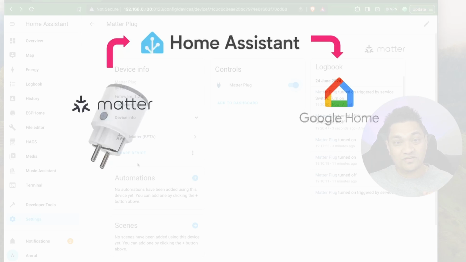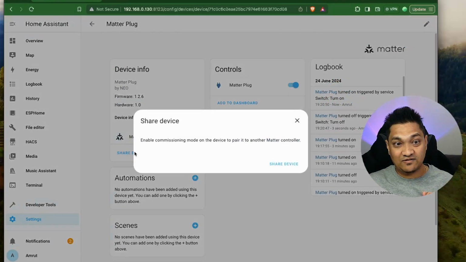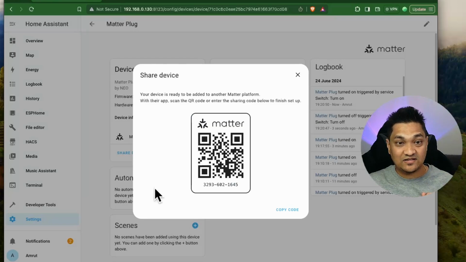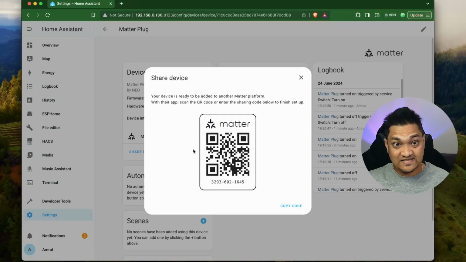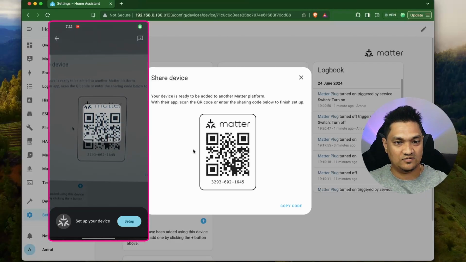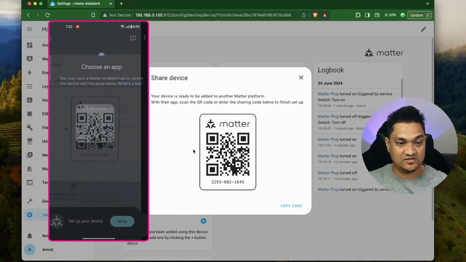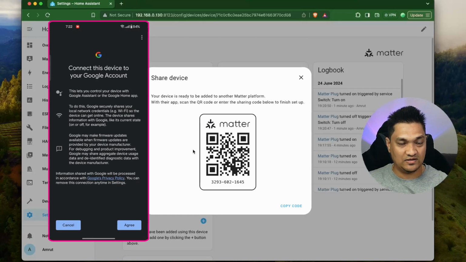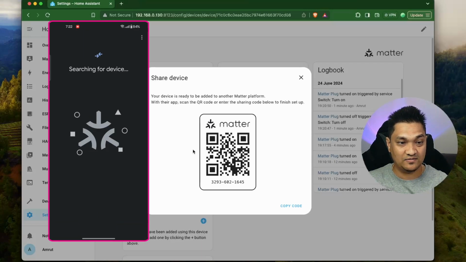For this, we are going to click on share device here. This will generate a QR code that we have to scan. So let me go ahead and scan this code on my phone here, and then it's going to say set up this device. I'm going to click on setup, and select Google Home here. Now you have to agree to these terms and conditions, so I'm going to click on agree here, and then it will start searching for this device.